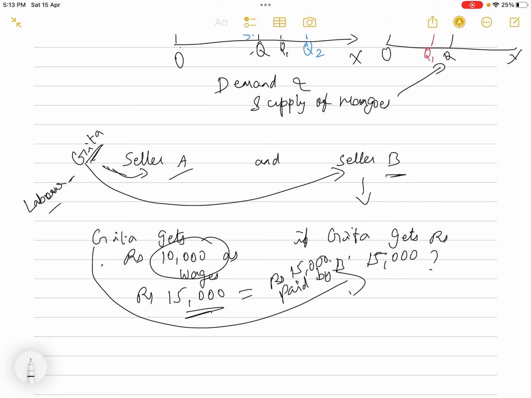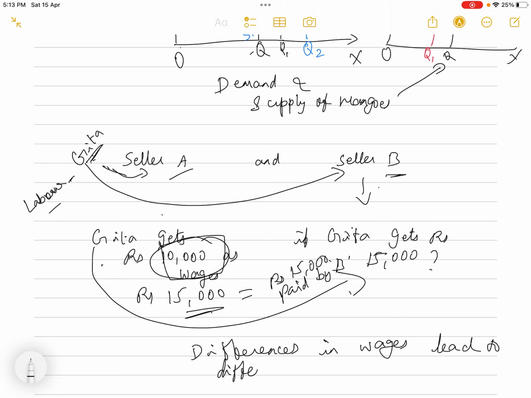So seller A will also pay higher wages, equalizing the 15,000 paid by B. So now what will happen? Only if there is no restriction for Geeta to move from seller A to seller B. If there is a restriction, then continuously seller A will pay only 10,000. Continuously there will be differences in the wages.